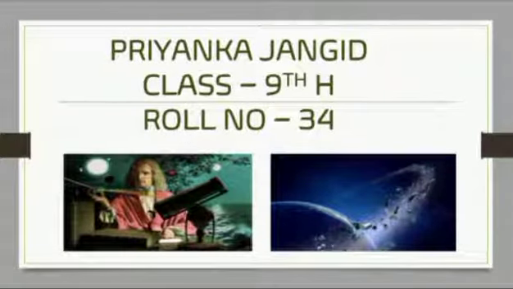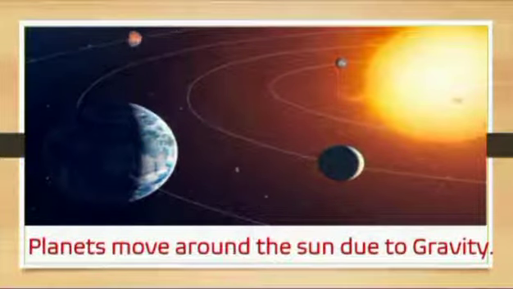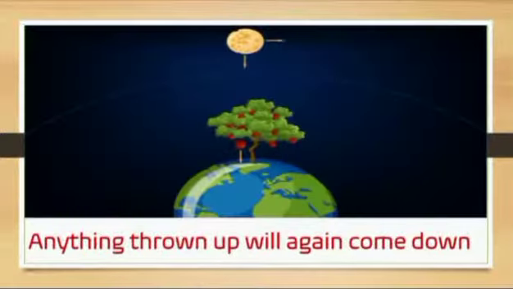Today we will summarize some topics of NCERT Class 9 Science Physics Lesson number 10, Gravitation. From our very earlier classes, we have heard that because of gravitational force, Earth is moving around the Sun. Because of gravitational force, we are able to stand on Earth. And we have also heard that anything thrown up will again come down.